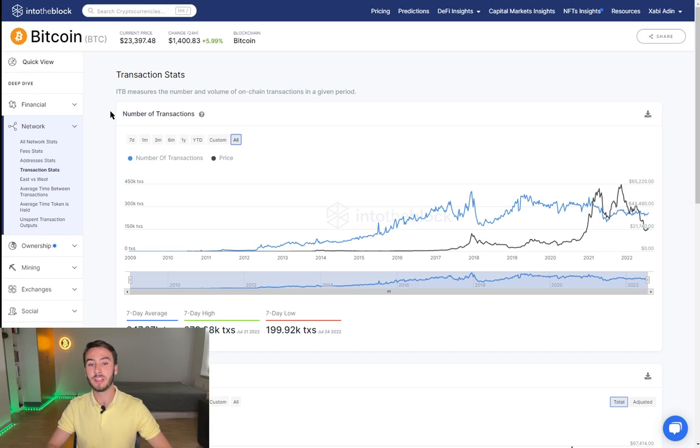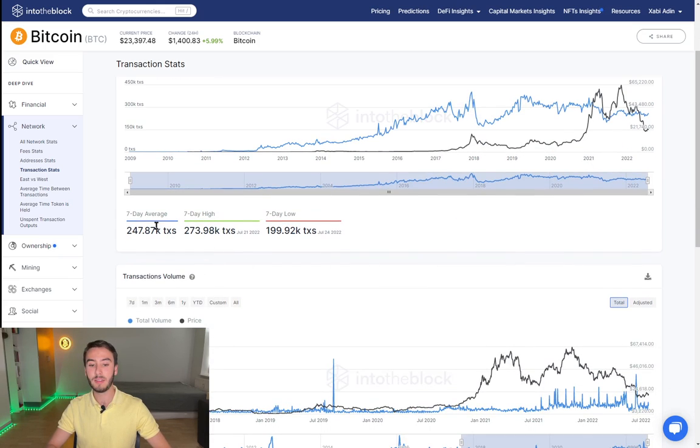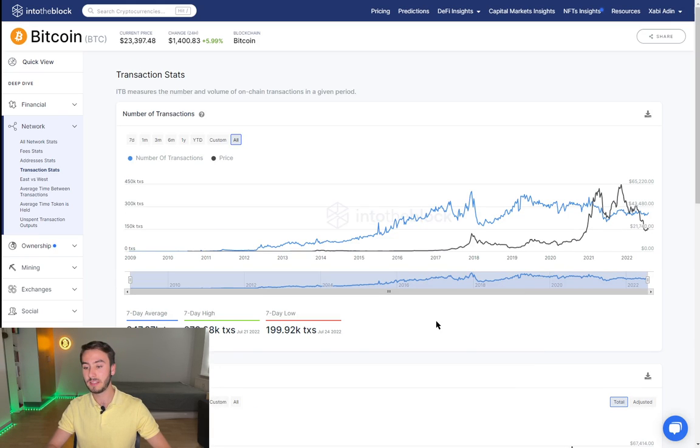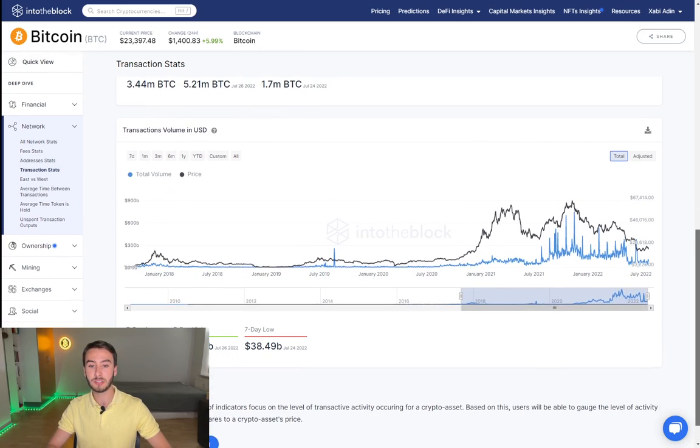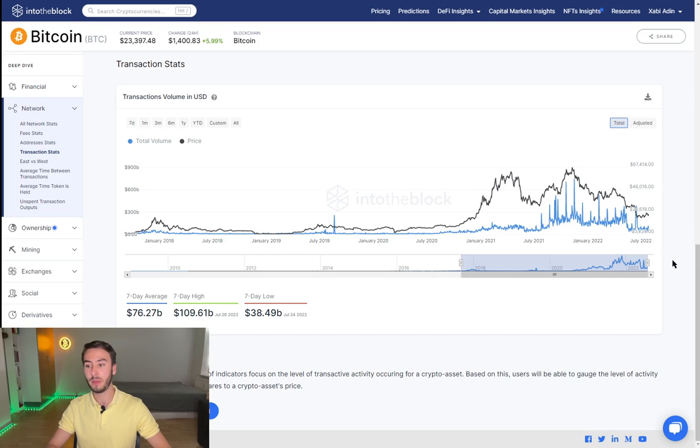Another interesting on-chain metric to look at is the number of transactions on the Bitcoin network. We can see here that we've been averaging around 250,000 transactions for the past 7 days. But I would also like to combine this metric with another one down below here, which is the transaction volume in US dollars. As you can see, we've been averaging around $80 billion in transactions per day for the last 7 days, with the 7-day high around 110 billion and the low around 40 billion.